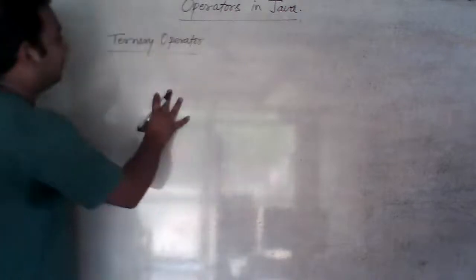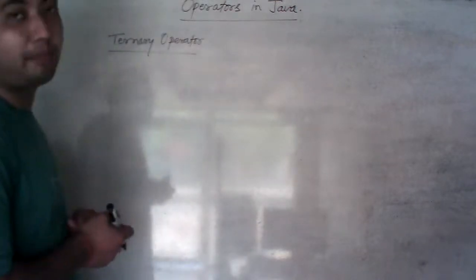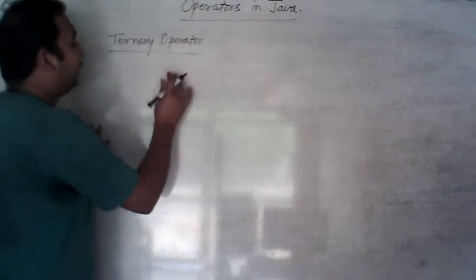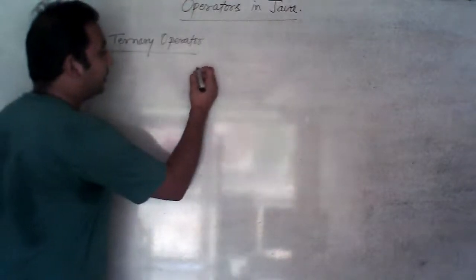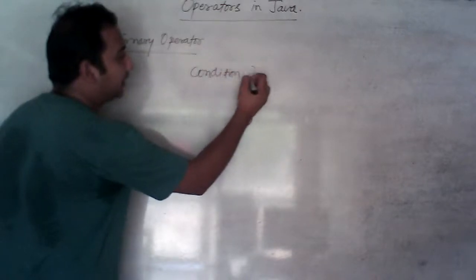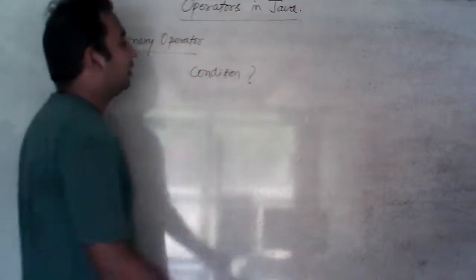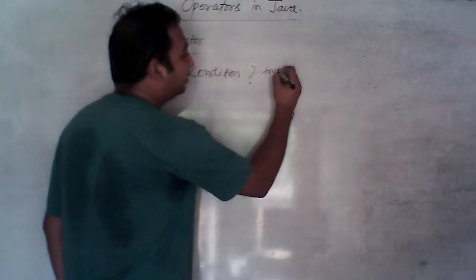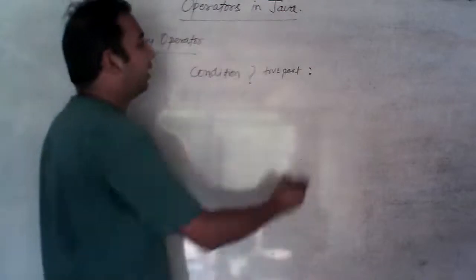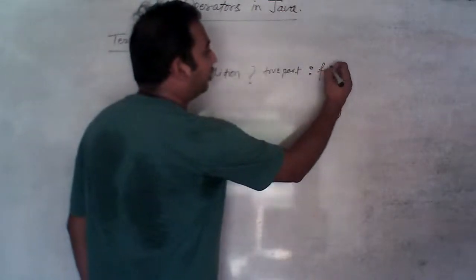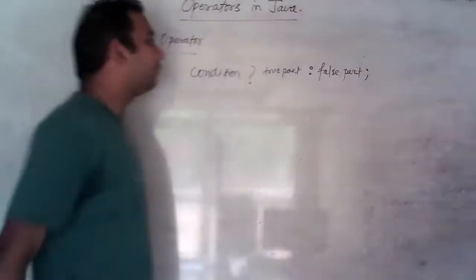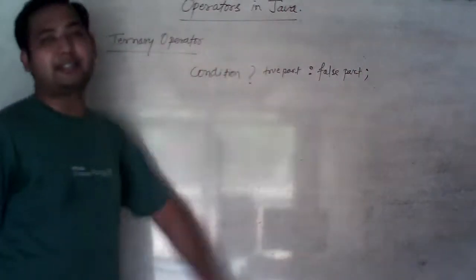Okay? Now let's see the ternary operator. In the ternary operator, we have a statement like this: the condition is there. Thereafter, we put the question mark. Here we write the true part, then a colon, and thereafter we write the false part. Okay, students? So this is the way we write the statement.